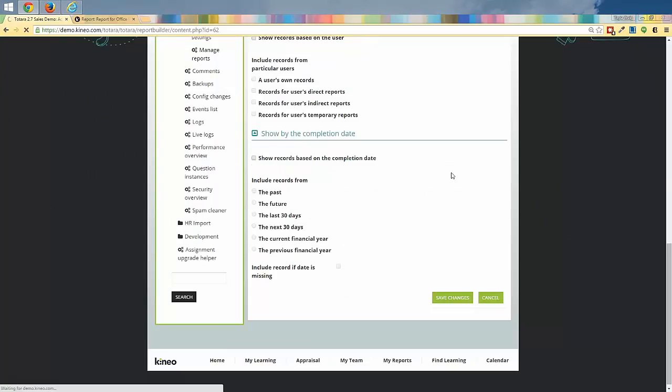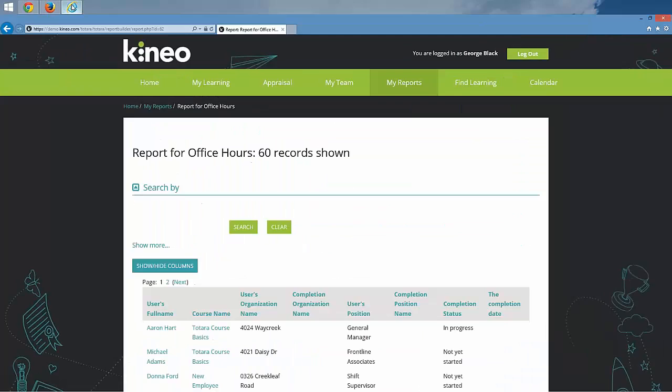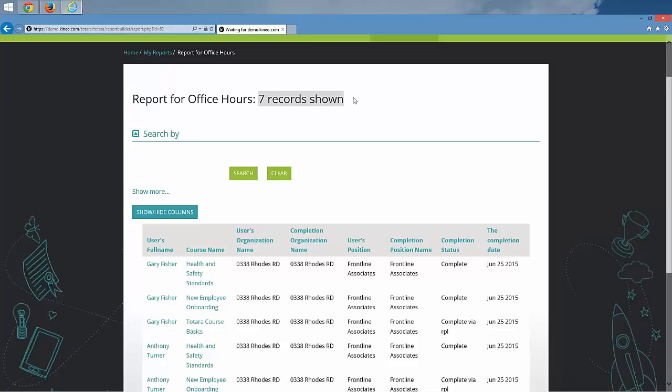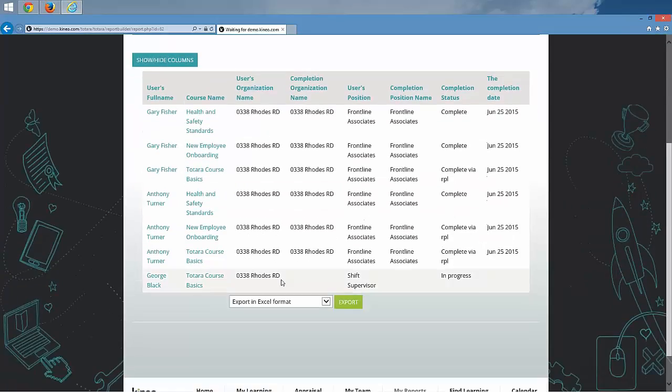Okay, and save changes. We're going to go back in as the staff manager, which is George. We've got 60 records, and right now we're seeing all different kinds of stuff. So if we refresh, it narrowed that down to 7 records. Okay, so it narrowed it just to his store, which is the Rhodes Road store. And so he is just seeing his people at his store, and that's all he's seeing. And if I logged in as, I think Nicole Harris is another one of my staff managers on this site, if I logged in as her, I would just see the people at my organization. Okay, in my store. And it's using one report.